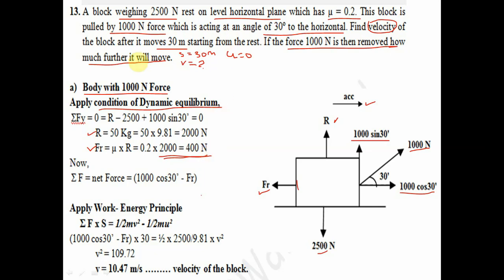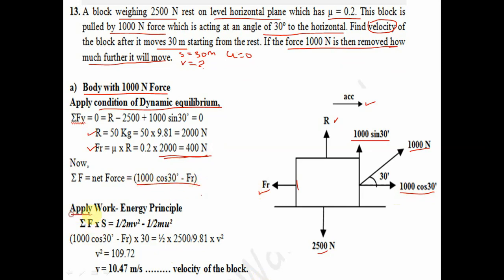So the net force will be plus 1000 cos 30 minus Fr.